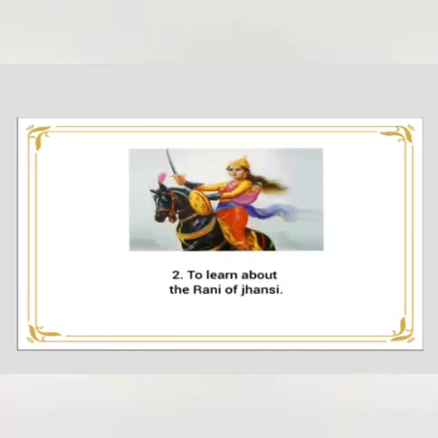The second one, to learn about the Rani of Jhansi. Answer is, read the letter written by the Rani of Jhansi to the Governor General of the East India Company, Lord Dalhousie.